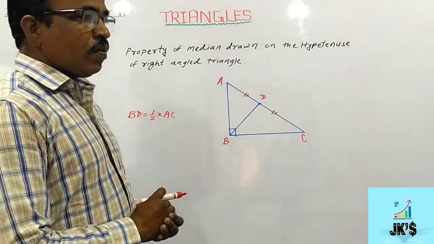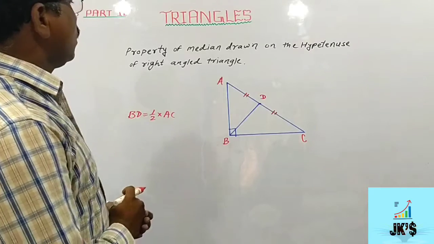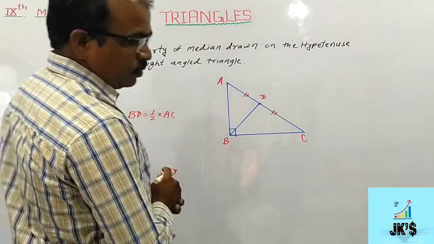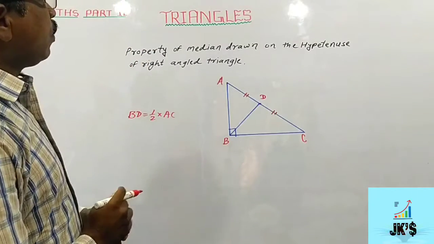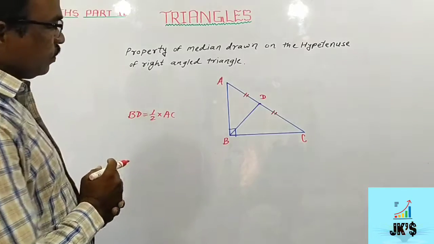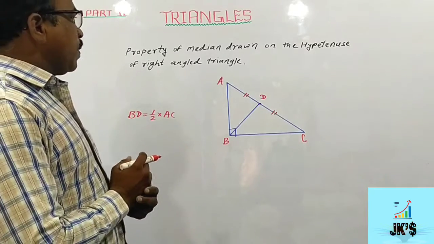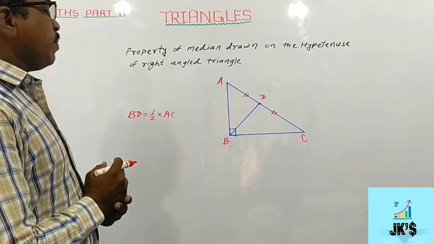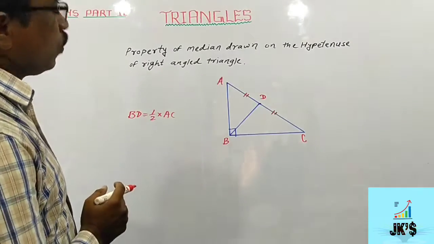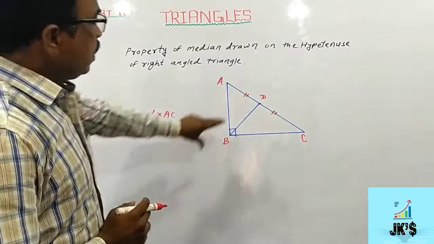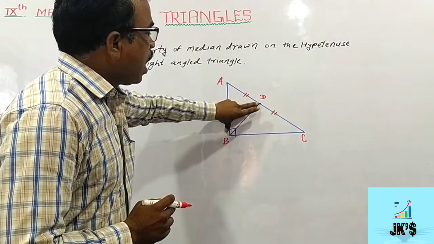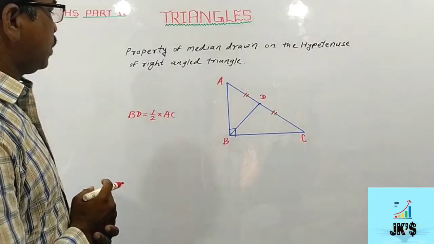Okay, now the property related to the median drawn on the hypotenuse of a right angled triangle, that is the property of the median drawn on the hypotenuse of a right angled triangle. So this property tells us that the median drawn to the hypotenuse of a right angled triangle is half of the hypotenuse.